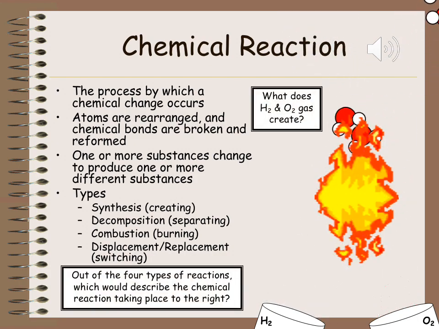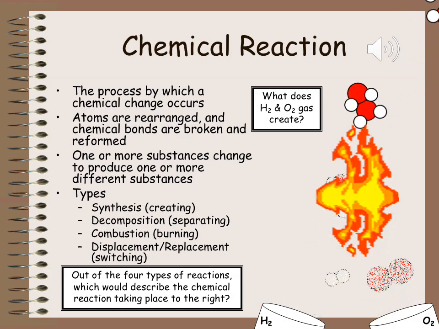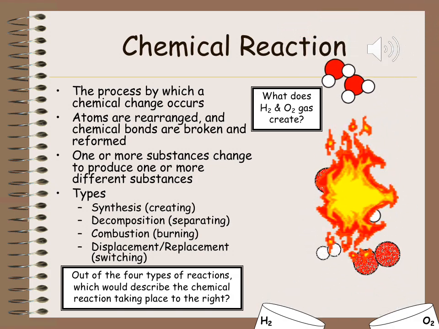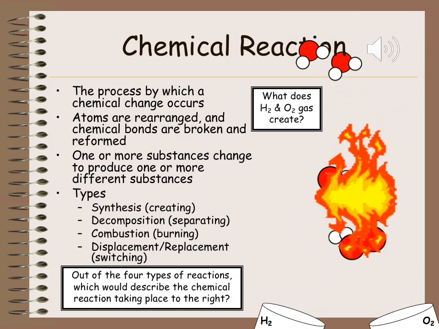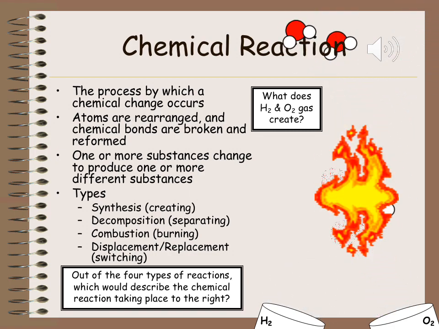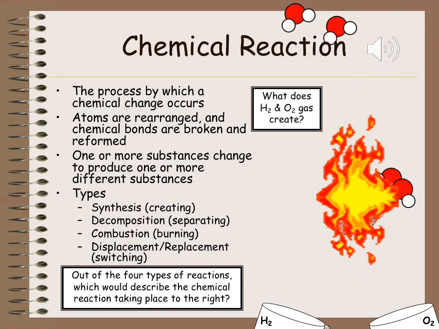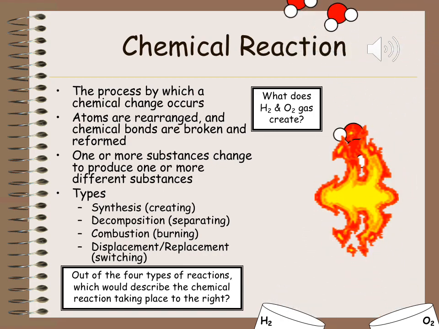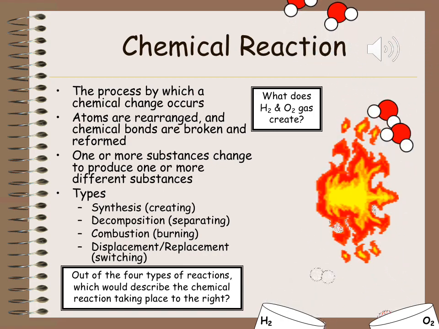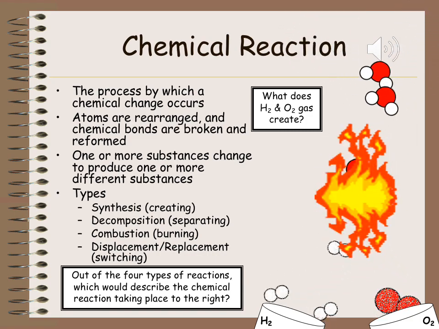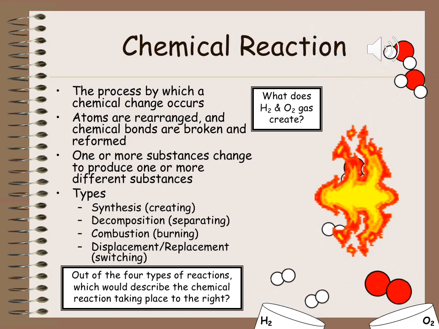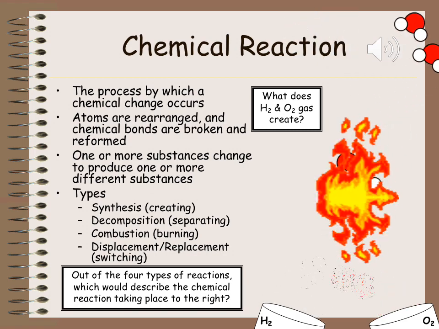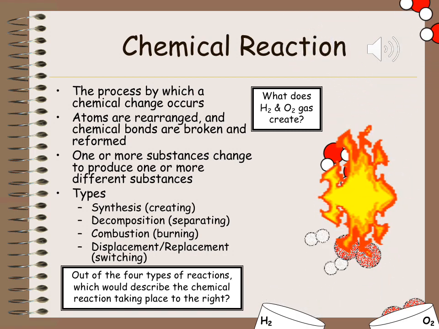Chemical reactions occur when chemical changes occur. Atoms are rearranged and chemical bonds are broken and reformed. One or more substances change to produce one or more different substances. In this course, we will focus on these 4 types of reactions: synthesis, which is creating, decomposition, which is separating, combustion, which is burning, displacement or replacement, which is switching.